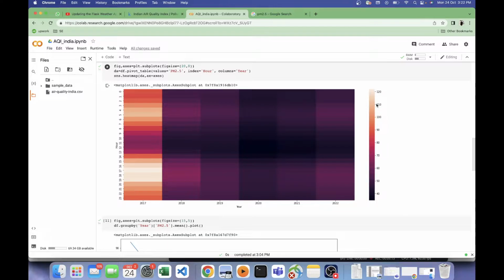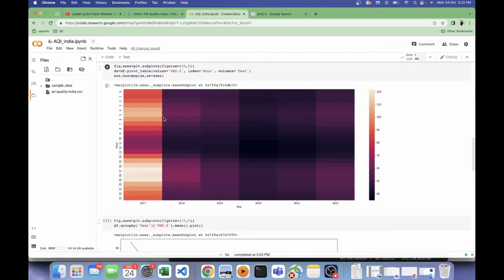Okay, and it makes sense because in November and December I'm expecting the air quality to definitely go down. And yeah, we can see a similar thing here also, that the quality is not up to the mark. Here it makes sense that in the evening time, when there is a lot of rush, we can see that the quality is really bad. Let's say office hours, and people are going back home, and hence the quality is bad. Okay, here also this is very interesting.